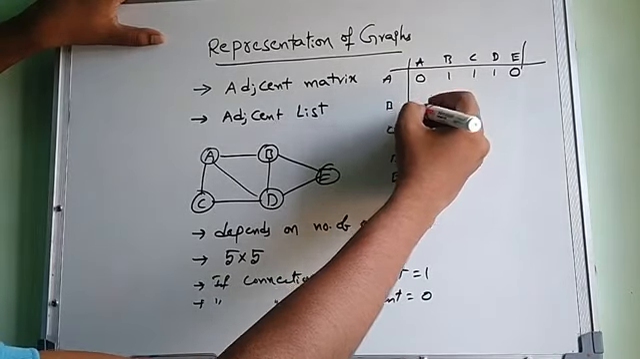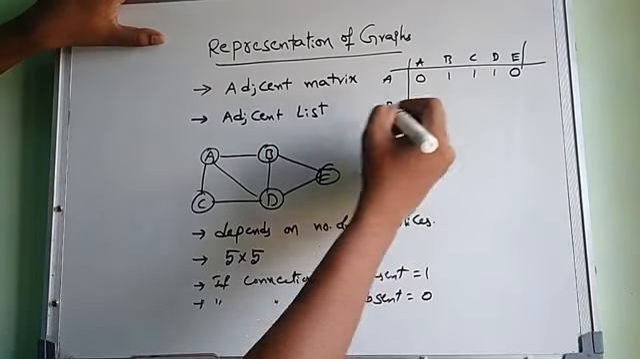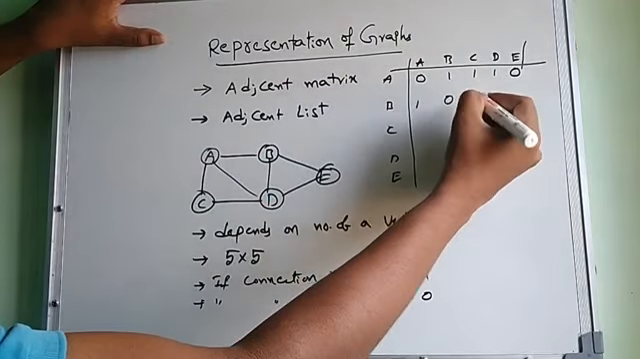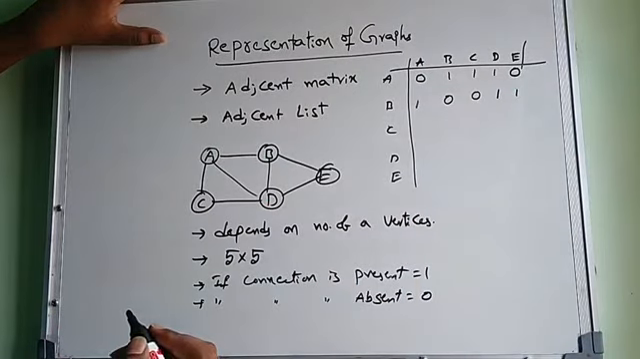B to A connection is there. B to B, no connection. B to C, no connection. B to E, connection is there. C to D and B to E.